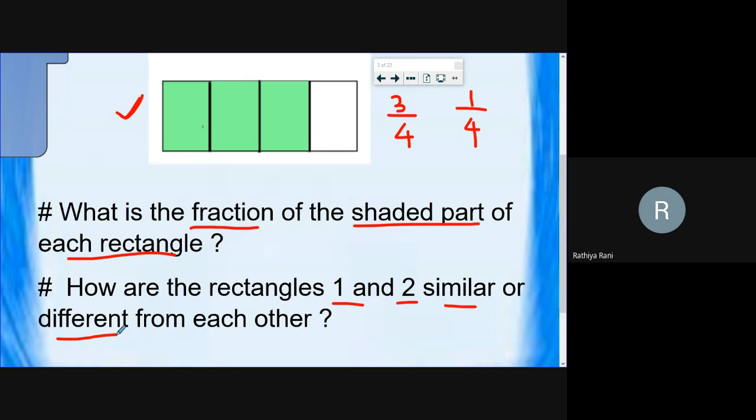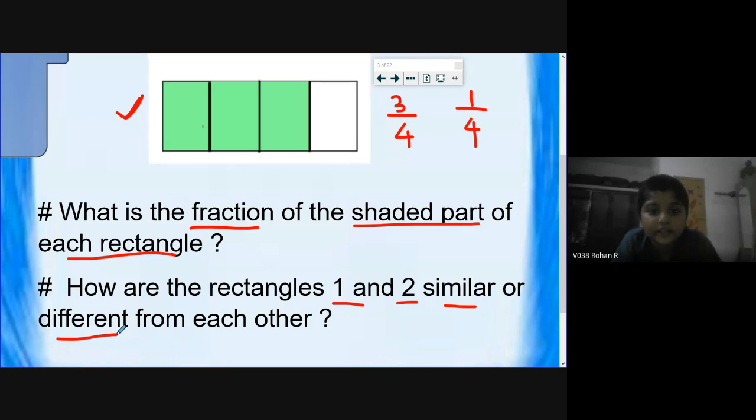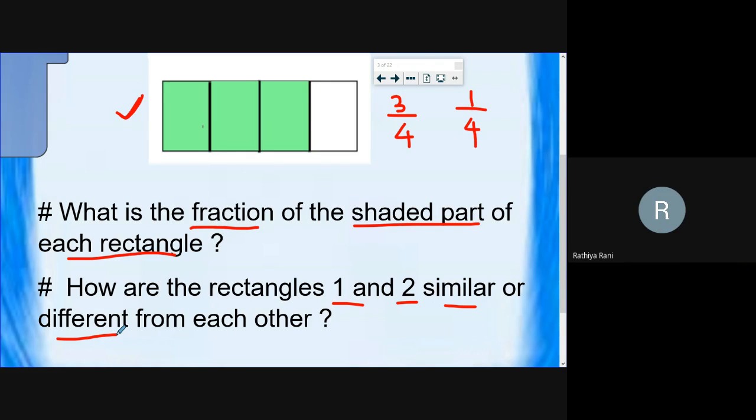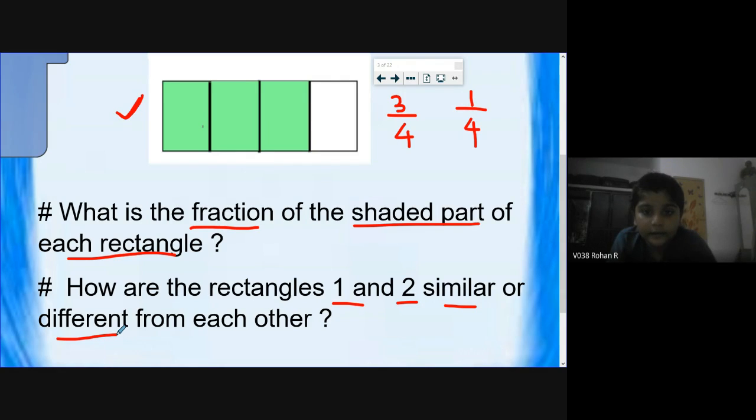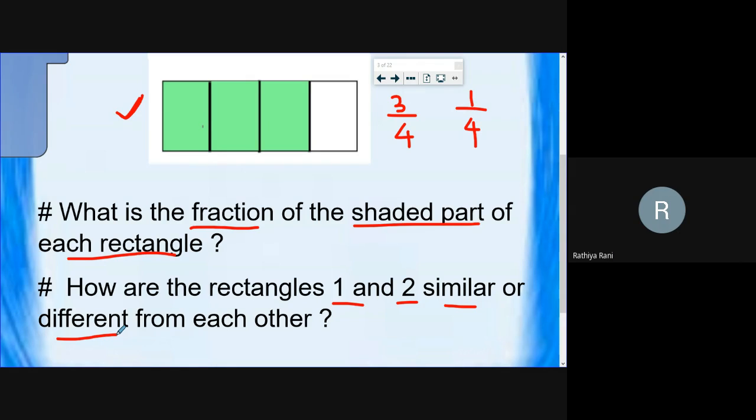Rohan, how are these fractions different and how are they the same? The denominators are the same and the numerators are different. When we added the numerators, we got the answer 4/4. Yeah, very good, Rohan. Well done. Good observation. So denominators are same and numerators are different.